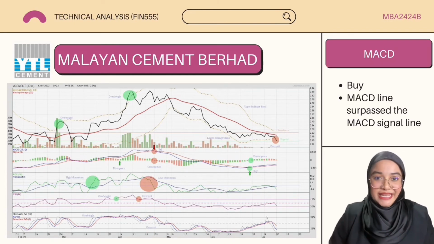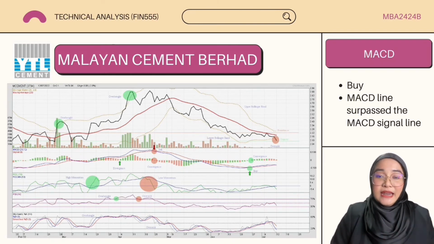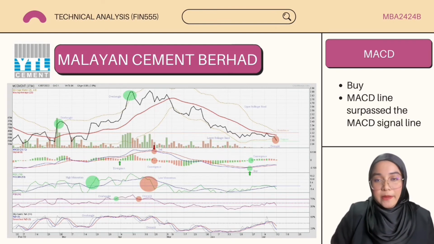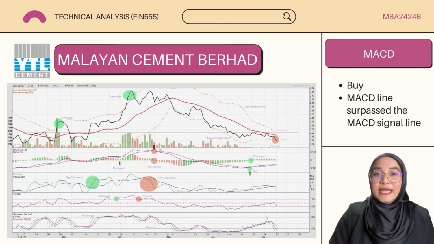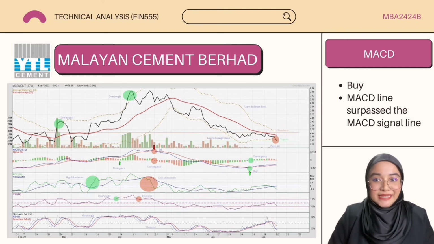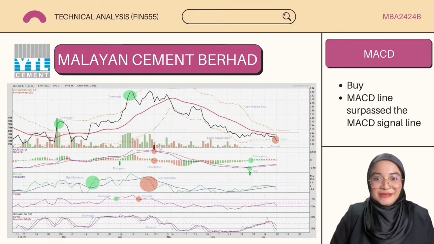So next is MACD. According to the MACD indicator, the MACD line has not crossed over the MACD signal since April 24th. And although after having a brief sell signal on April 24th, the MACD indicator gave a buy signal on June 26th when the MACD line crossed over the MACD signal.